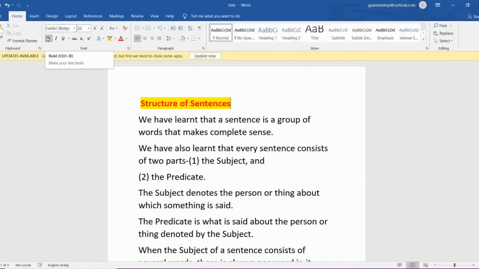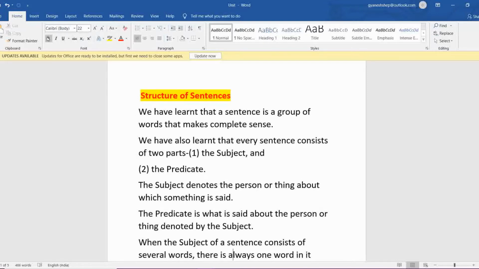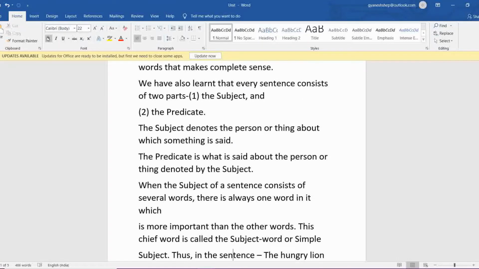Again, when we are learning about sentences, we have also learned how many parts a sentence has. The subject is the main part of the sentence, and also the predicate. The subject denotes the person or thing about which something is said.